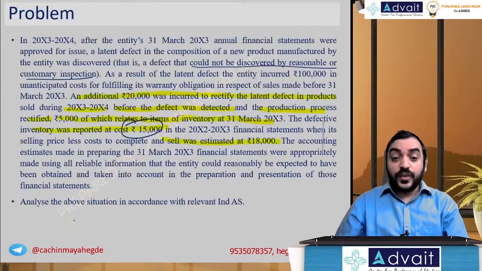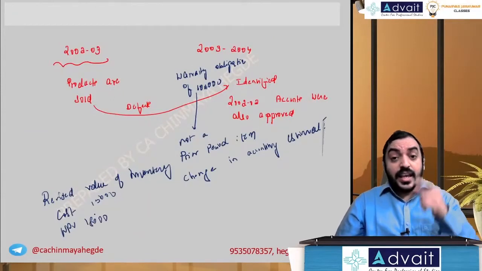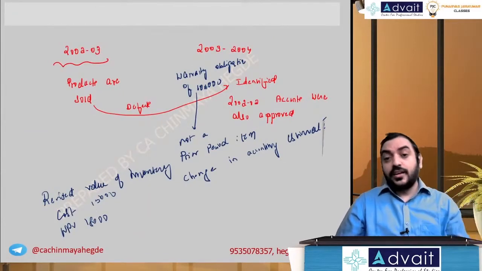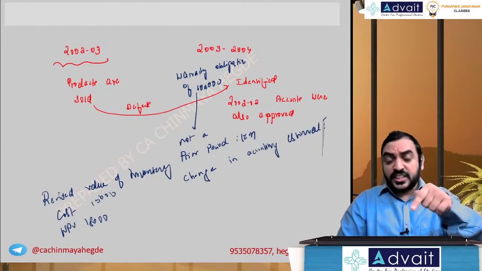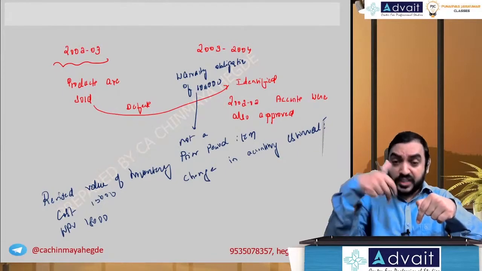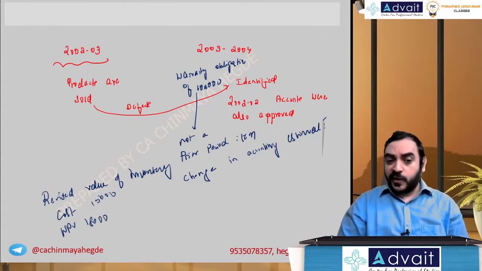How do you get NRV? NRV is estimated selling price less the cost expected to sell. See, 31/3/2003 is the inventory, but this expense was incurred in 2003-4, the current year. But I am talking about the opening inventory.